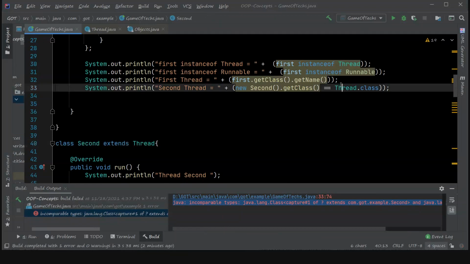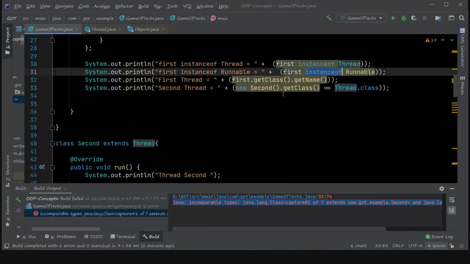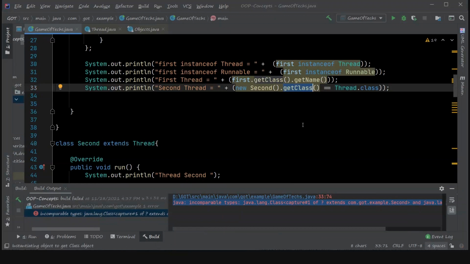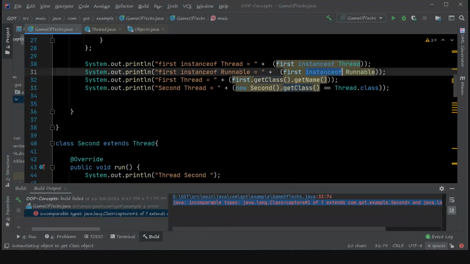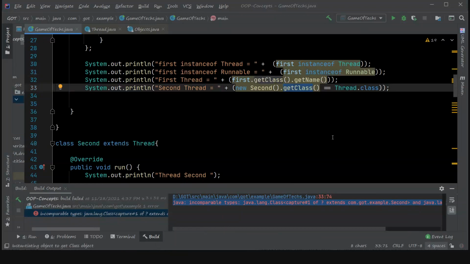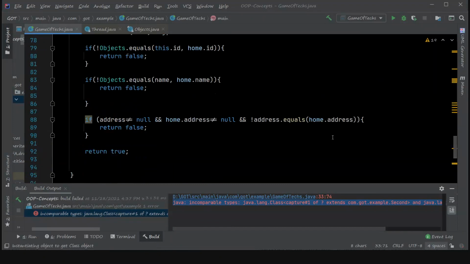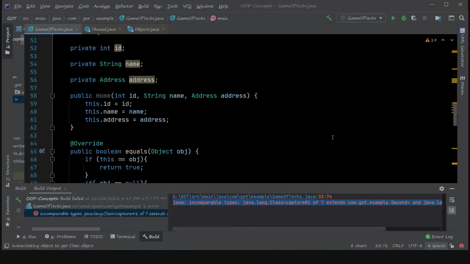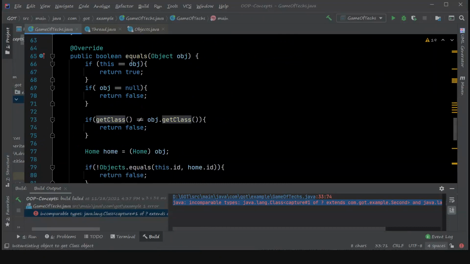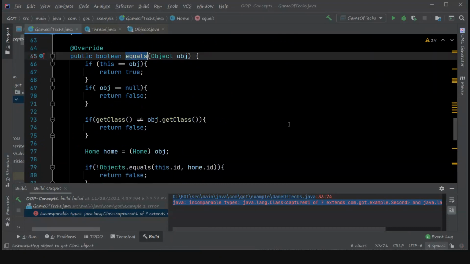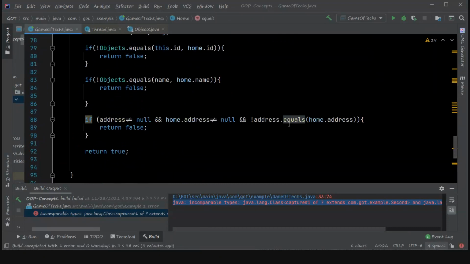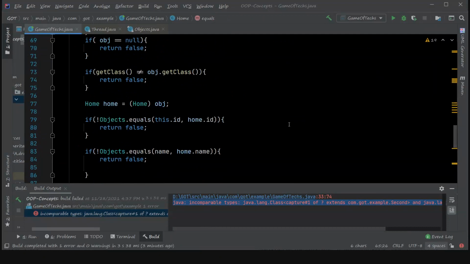So this will always return false. So that is the difference between the instanceof operator and the getClass method. This needs to be checked when you override the equals method, according to your scenario and your logic.